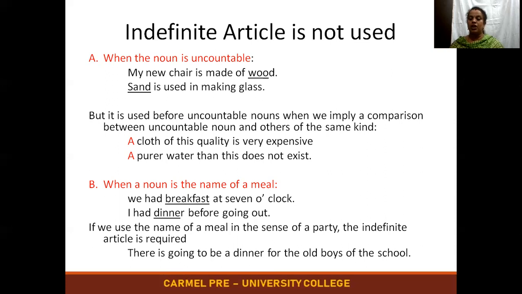But when I mean the name of a meal as a party, then we are supposed to use the article a or an. When I'm going to give you a party as a dinner or a party as a lunch, when I'm going to give a party, then I'm supposed to use the article. Other than that, when you're talking about the regular everyday breakfast or lunch or dinner, then we're not supposed to use the article. So here, there is going to be a dinner for the old boys of the school. So they're going to have a party for dinner. So then we'll be using the article a.